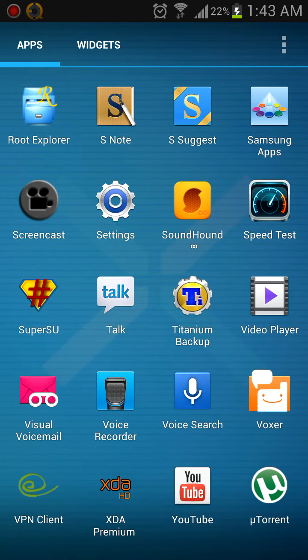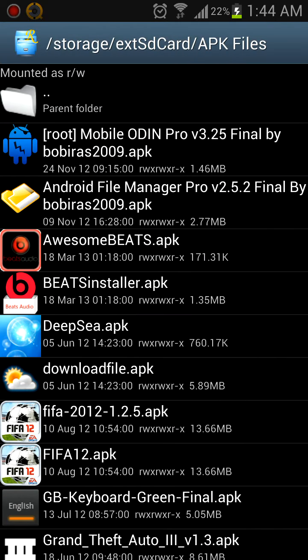Personally, I use Root Explorer. I have the paid one because I use it on a daily basis to push or move APK files into my system folder. I'm gonna go to Root Explorer and go to where you have downloaded AwesomeBEATS and Beats installer. For example, on mine, I move all my APK files into the APK folder on my external SD card. So go to the folder wherever you have it.